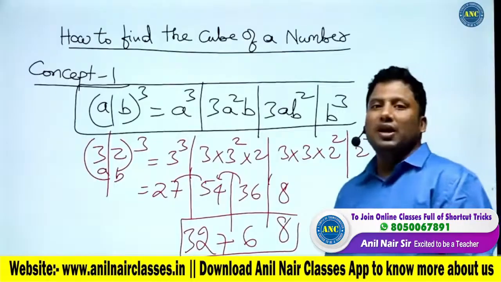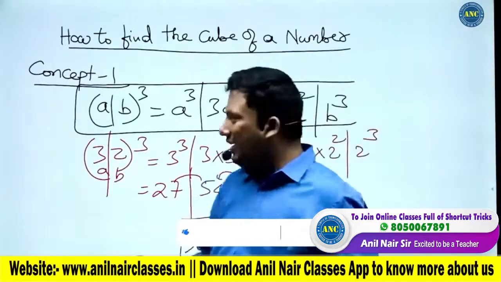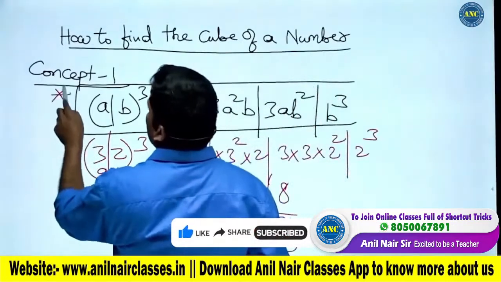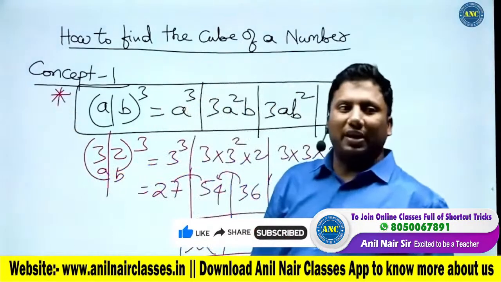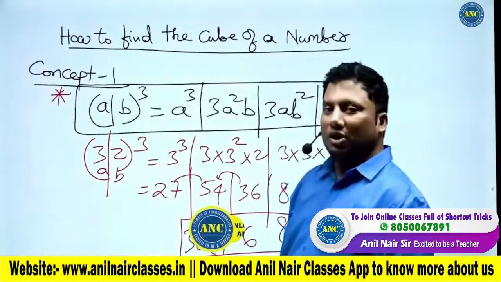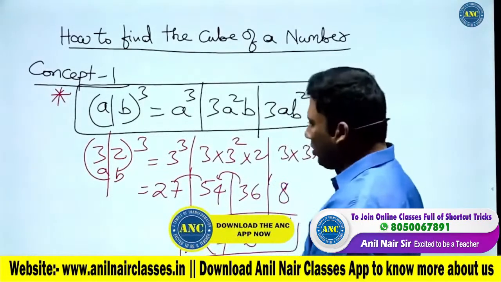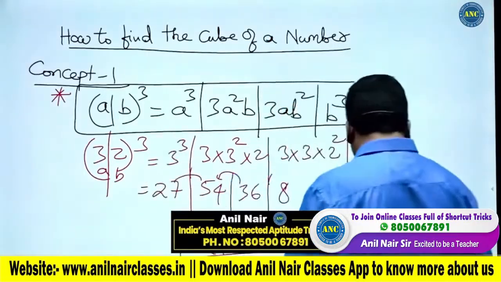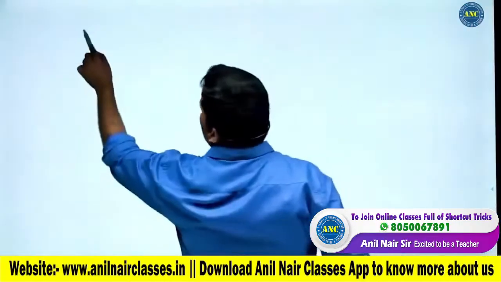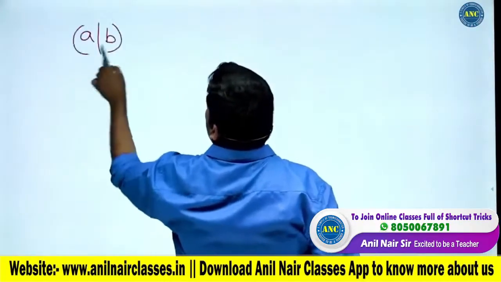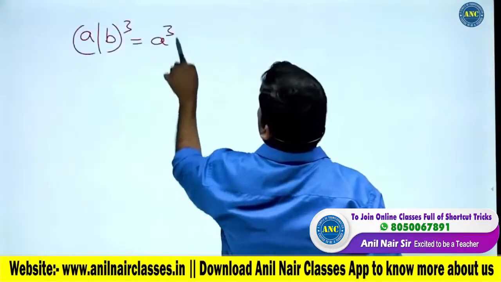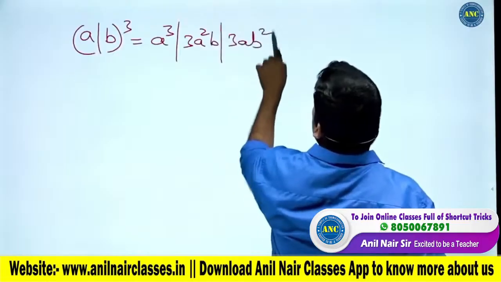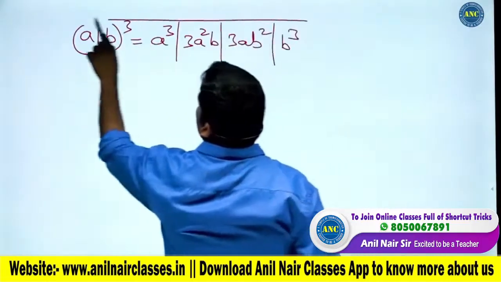32 whole cube is 32768. I hope the idea is clear. Similarly, to find the square of a number, we did (a plus b) whole square. To find the cube of a number, we will use (a plus b) whole cube. Same thing, except the leftmost place, every place should have a unit digit. (a plus b) whole cube is a cube, 3a square b, and 3ab square, and b cube.